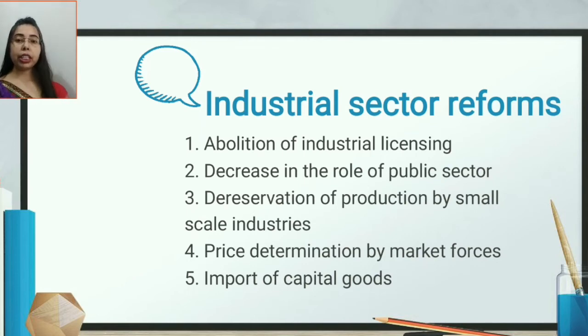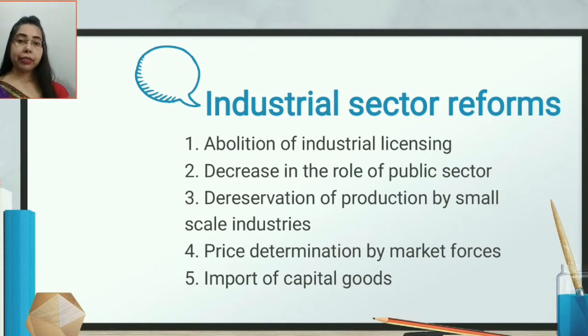But now the scenario totally changed in industrial reforms. Now industrial licensing was abolished. You may have a question of why we implemented it at that time. We implemented it because we were checking the plan, that if we gave restrictions on other private sectors entering to develop the Indian economy, then naturally power would be concentrated in certain sectors. So we wanted to avoid that and stop them from entering the industrial sector.